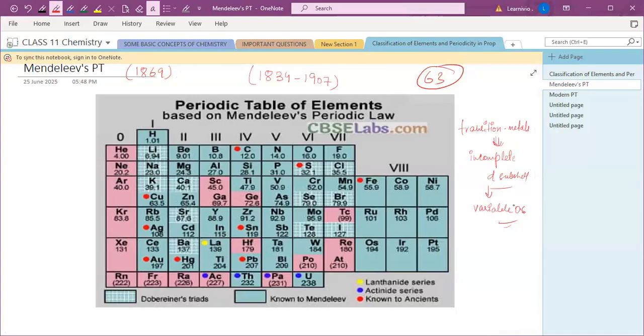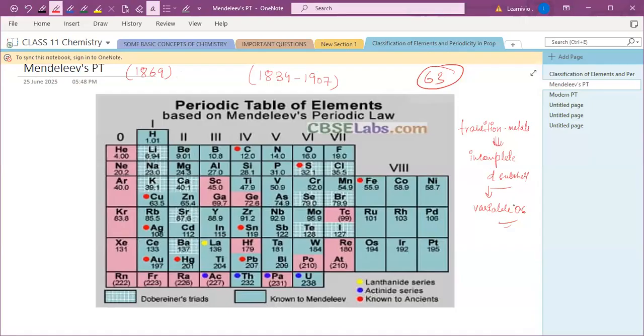If you see the modern periodic table, where is their location? They occupy the central part of the periodic table. Especially the d block elements are transition metals, means your group 3 to group 12.